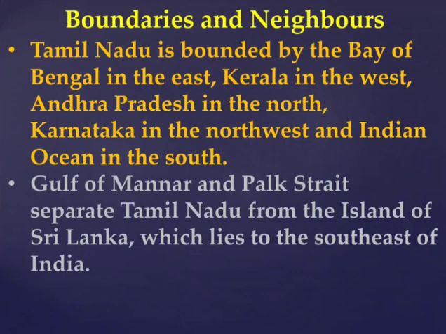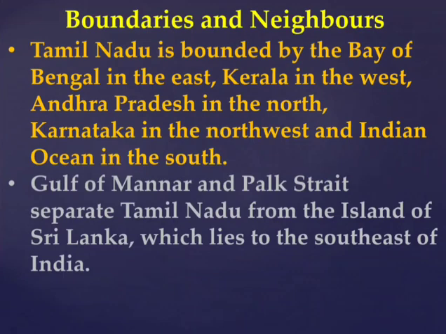I have highlighted the latitudes in yellow and the longitudes in green. Why are latitudes and longitudes used? We use them to locate a place, to find a location on a map or globe.